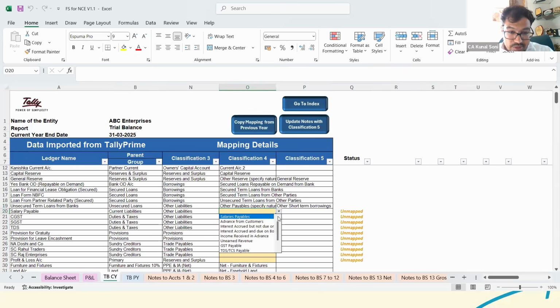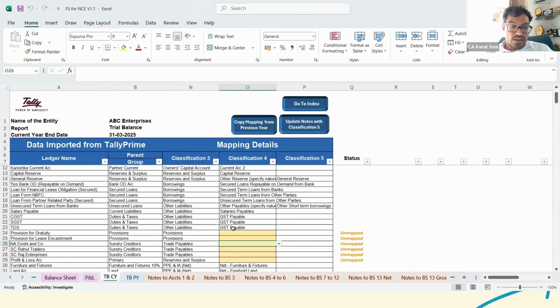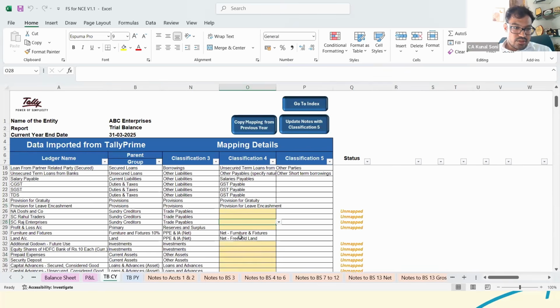Similarly, there is salary payable, so you could just select the same here. The GST ledgers. And see, there is an option for filter and other things also, so you could filter and do grouping for multiple ledgers in a single tab. Similarly, there is provision for gratuity, then provision for leave encashment. Then these are the sundry creditors or the trade payables.